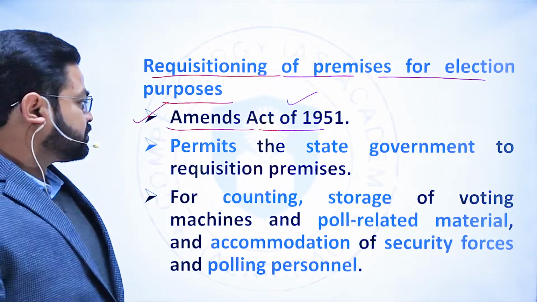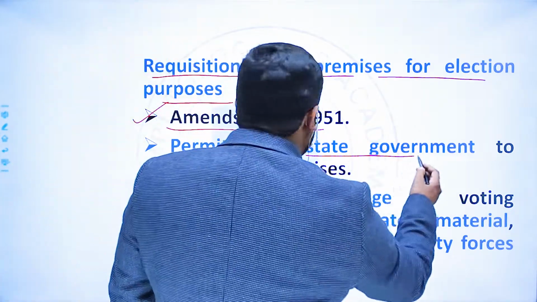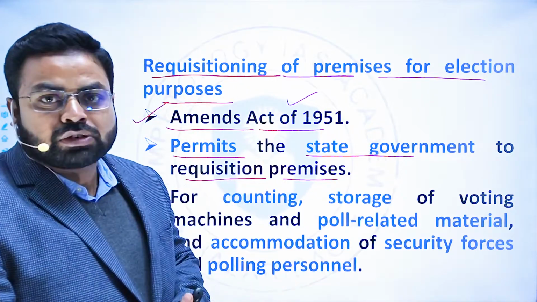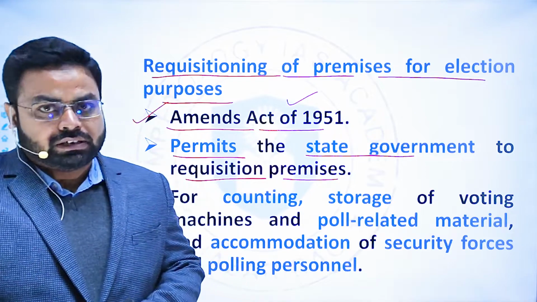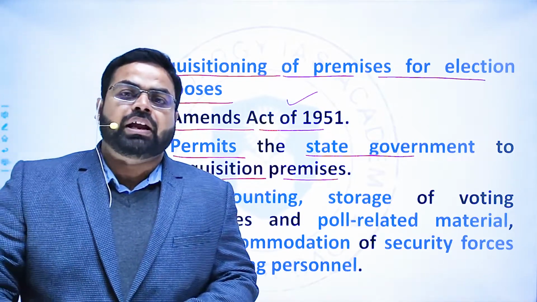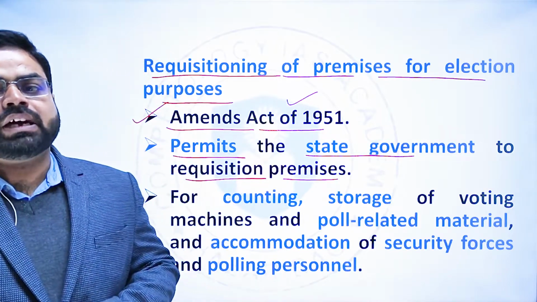The provisions there permitted the state governments to requisition premises for the conduct of election, to set up the polling booths at different premises, as well as to store the ballot boxes after the election.